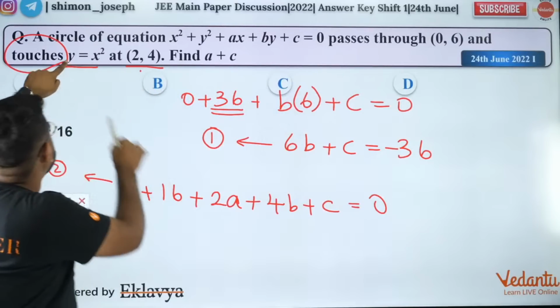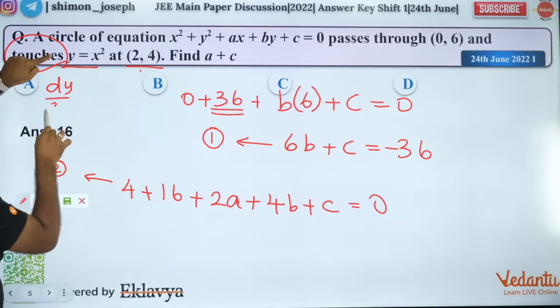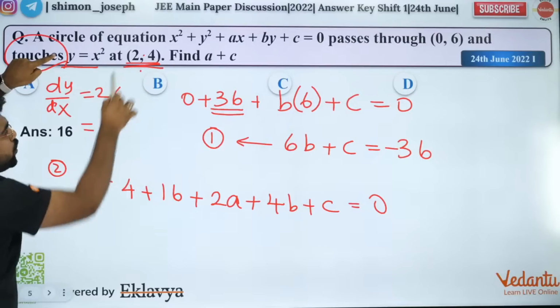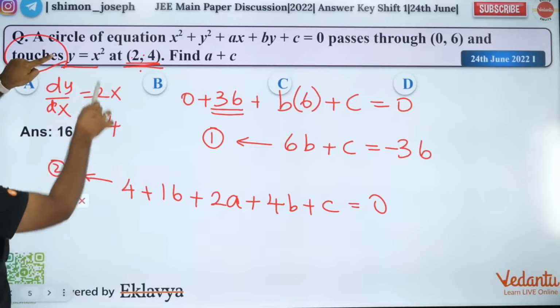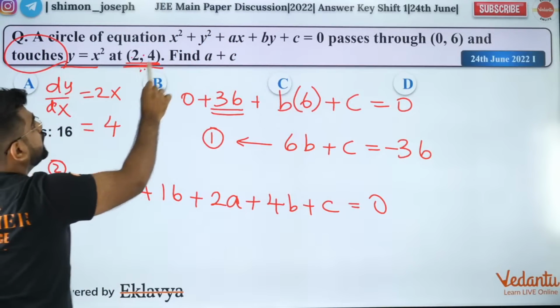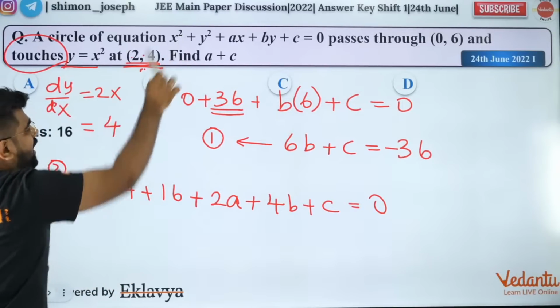So what is the slope of this curve? Slope of this curve is dy by dx is equal to 2x. So 2 into x will be 2 into 2, 4. So slope of this curve is 4. Slope of that curve also should be 4 at this point. So slope of that will be what? I have to differentiate and find out.